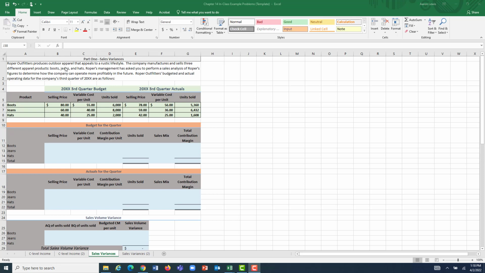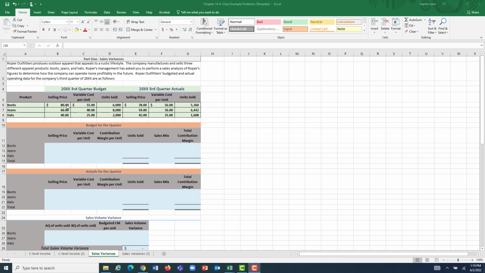This company produces outdoor apparel that appeals to a rustic lifestyle. The company manufactures and sells 3 different products. Obviously, a real company would have way more than 3, but if you can do this for 3, you can do it for 300, so let's not make it too big. We are going to do a sales analysis to determine how the company can operate more profitably in the future, how we can change our budgets, etc. So the first thing we want is to figure out what our budgeted numbers were.